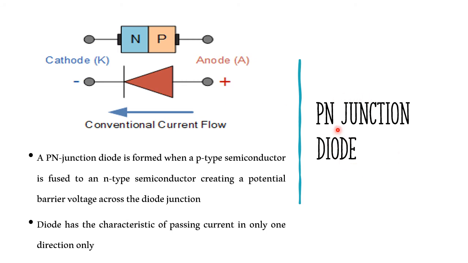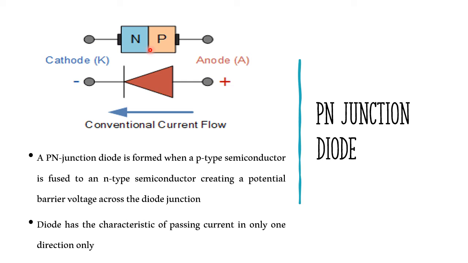And now let us see the p-n junction diode. P is p-type semiconductor, N is n-type semiconductor. This p-n junction is formed by the combination, the fusion, of p-type and n-type semiconductor. N-type has pentavalent impurities added, p-type has trivalent impurities added. Then these two are fused to form p-n type. In between these two, a junction is created, that is the p-n junction.